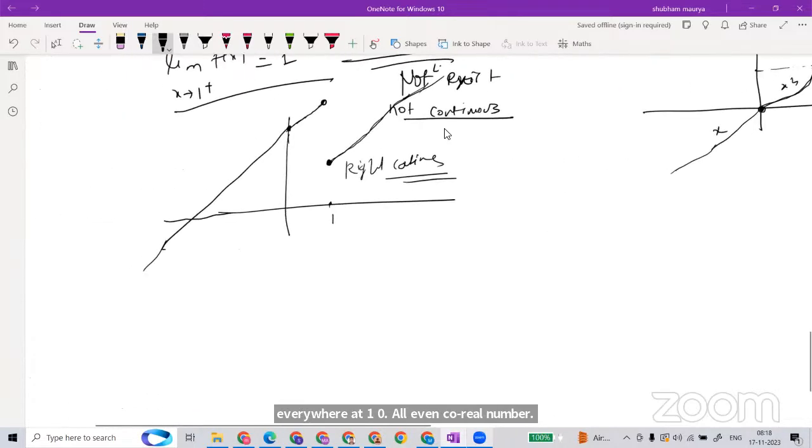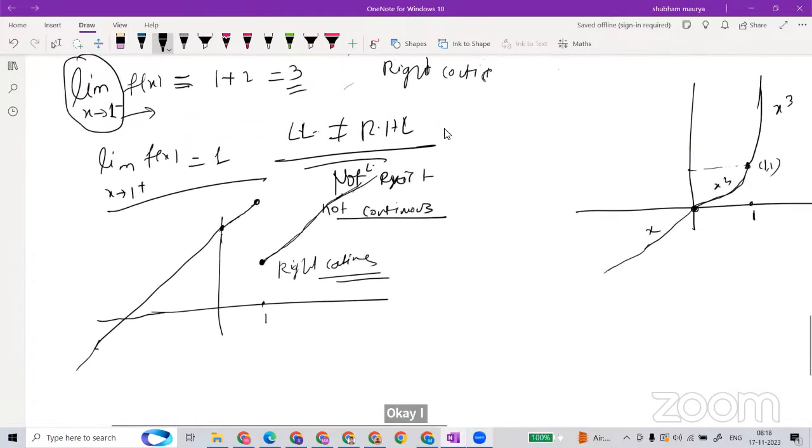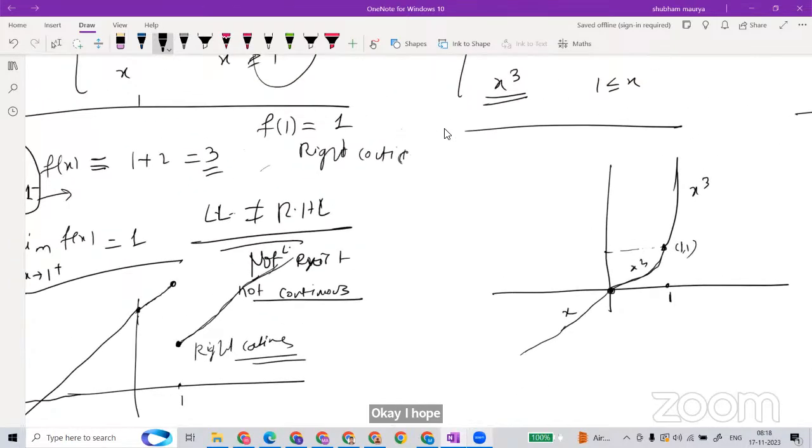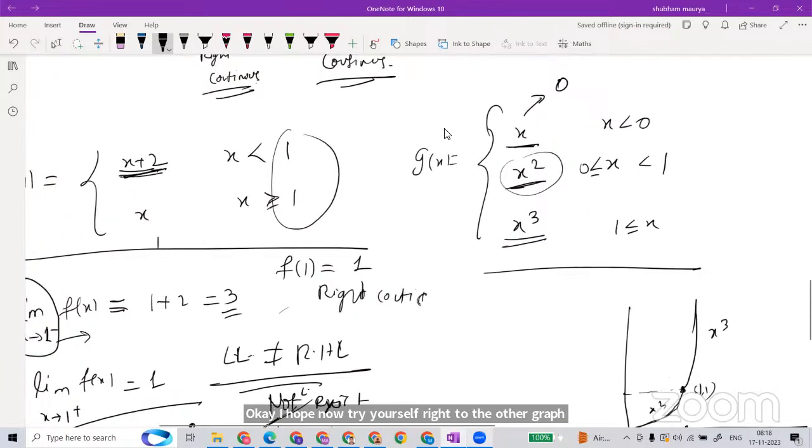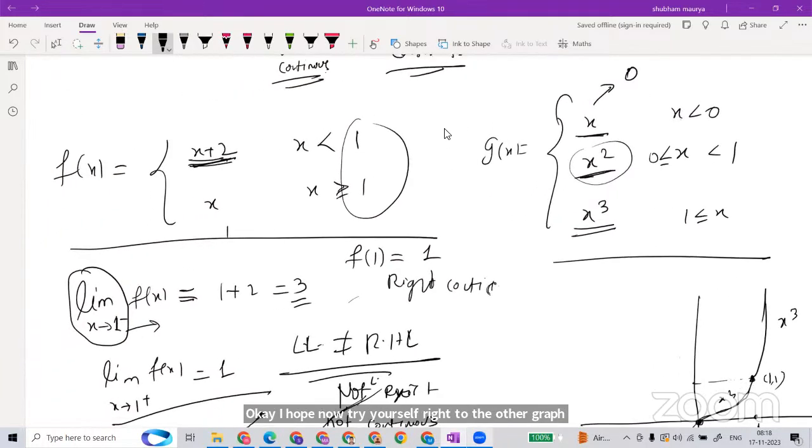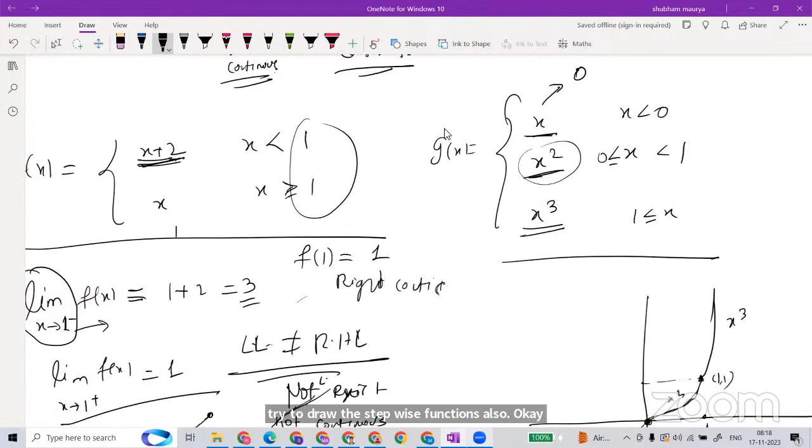Okay. I hope now you try yourself, try to draw the graph, try to draw the stepwise functions also. Stepwise function means in that interval, your function behaves like that. In this interval between 0 to 1, the function behaves like this. After 1, behaves like this.